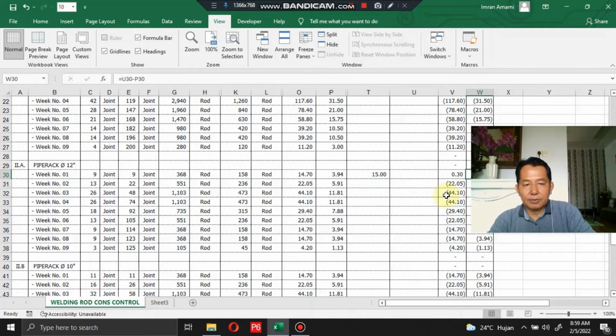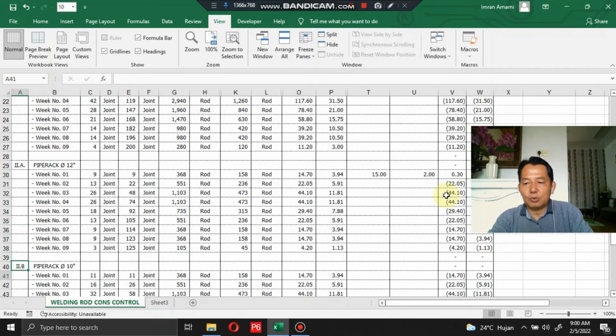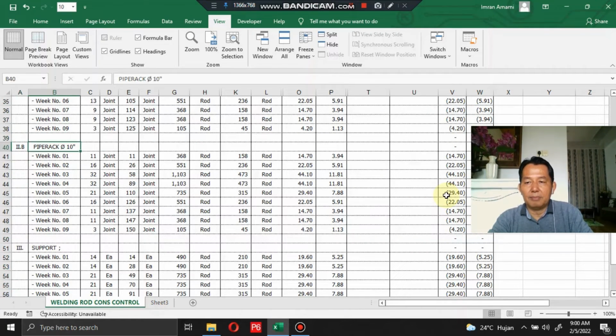Okay, let's say 15, so the waste is 0.30. For the filler, let's say the actual welding rod used is only 13. Sorry, I mean not 13 but 2 kilograms. So the saving is 1.94.